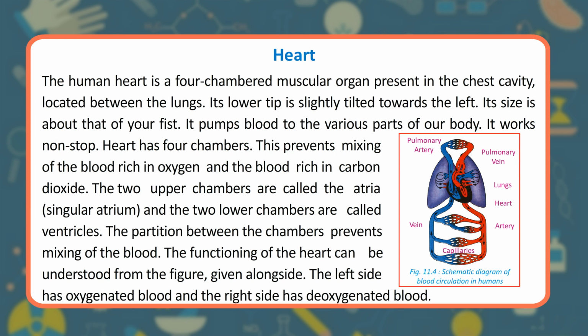The heart has 4 chambers. This prevents mixing of the blood rich in oxygen and the blood rich in carbon dioxide. The 2 upper chambers are called the atria, singular atrium, and the 2 lower chambers are called ventricles. The partition between the chambers prevents mixing of the blood. The functioning of the heart can be understood from the figure given alongside. The left side has oxygenated blood and the right side has deoxygenated blood.